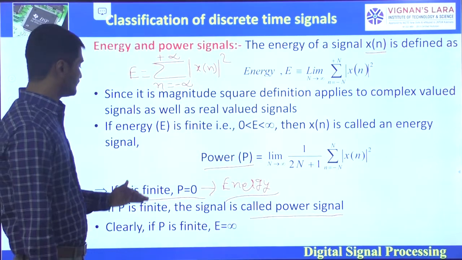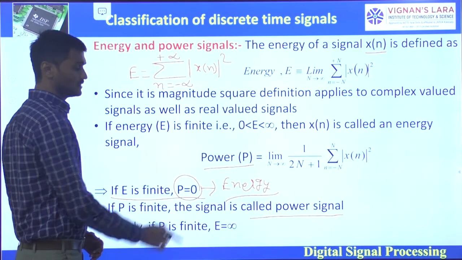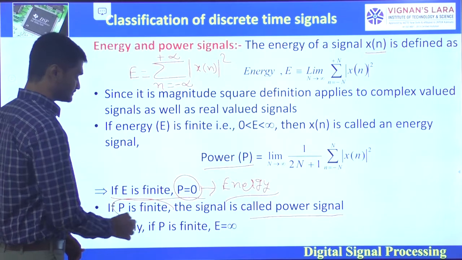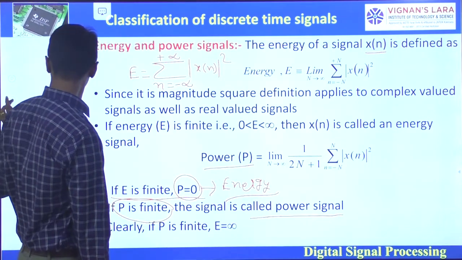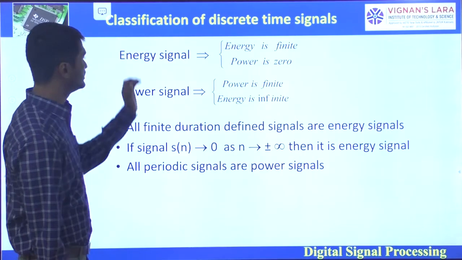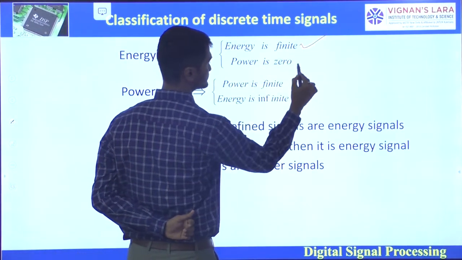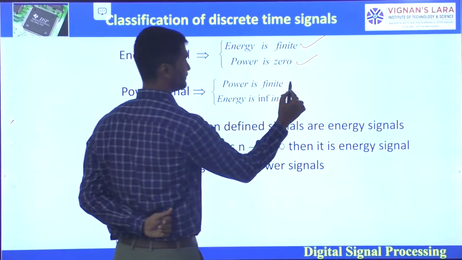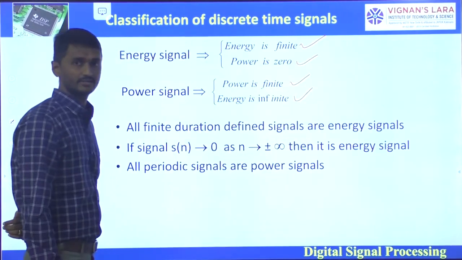So for an energy signal, E is finite and P equals 0, and for a power signal, P is finite and E is infinite.